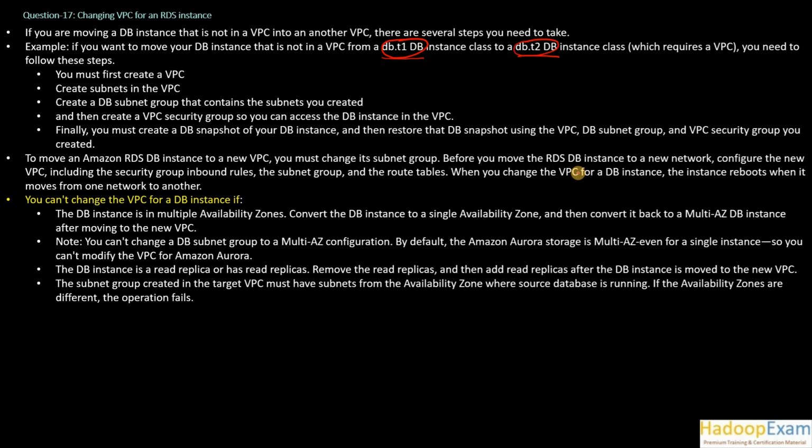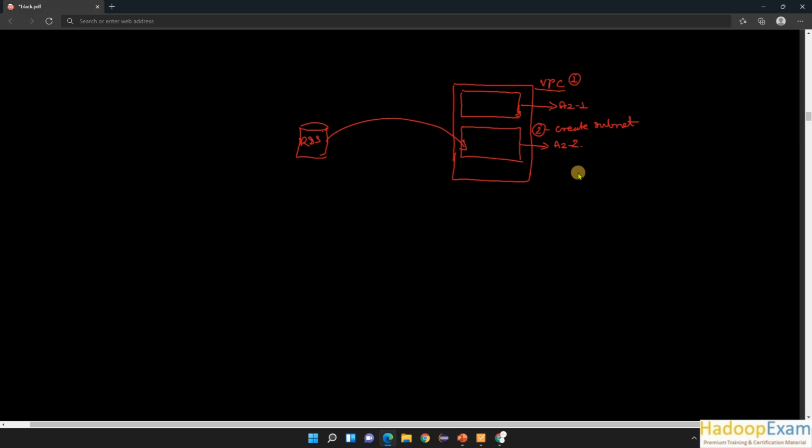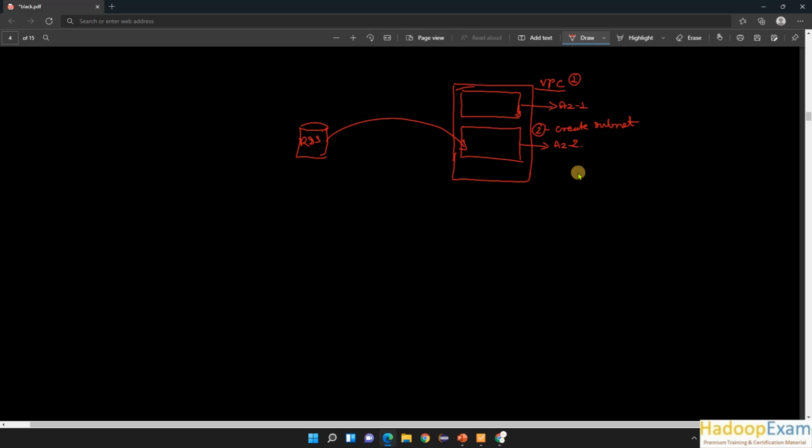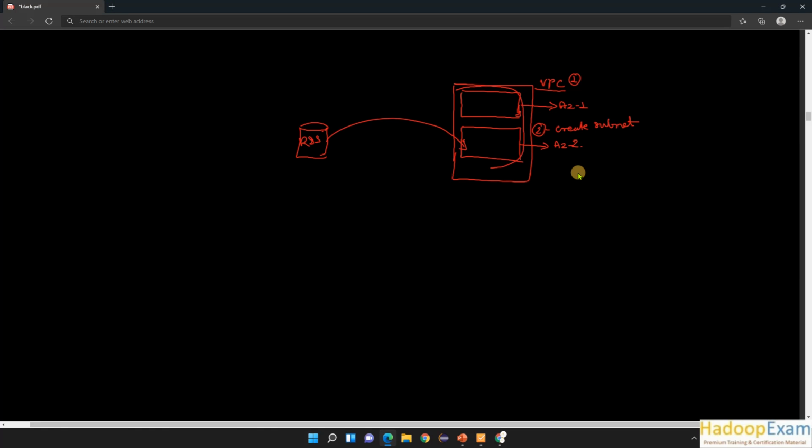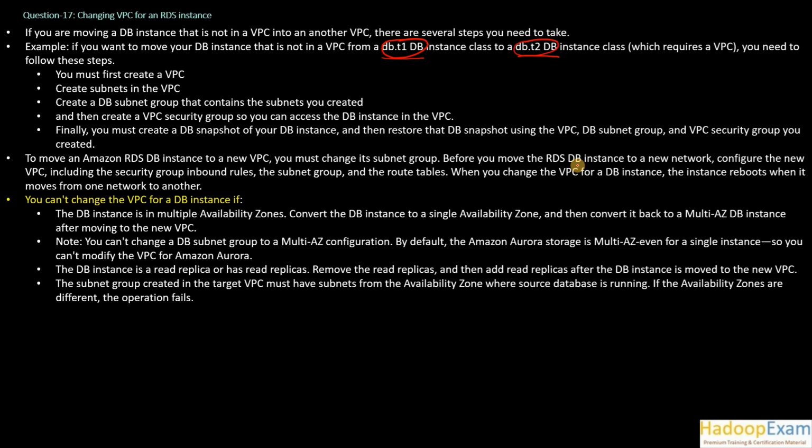Third, create a DB subnet group that contains the subnets you created. So the third step is that we need to define a subnet group. This is again a virtual concept; you're not physically creating it, so you need to define which subnets are part of this subnet group. Then create a VPC security group so you can access the DB instances in the VPC.